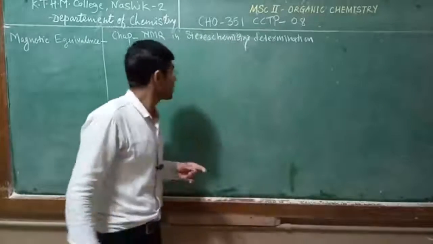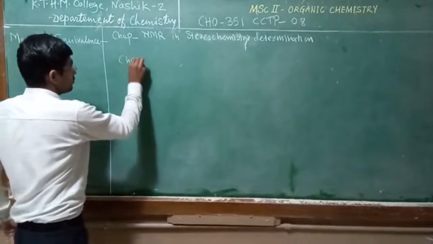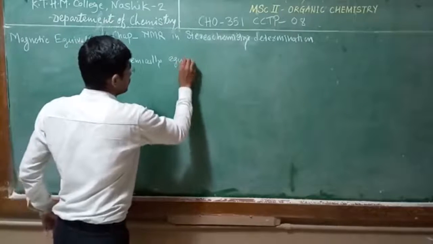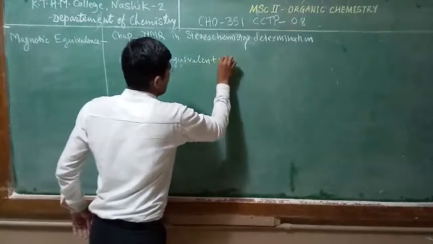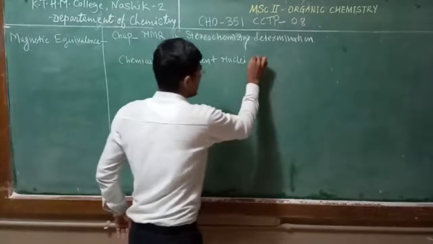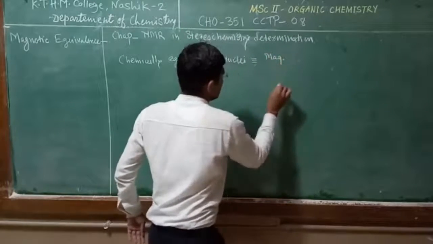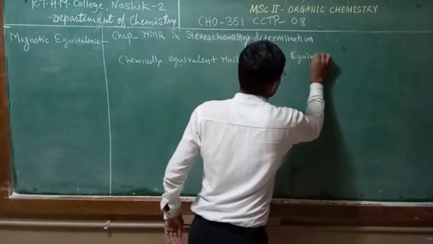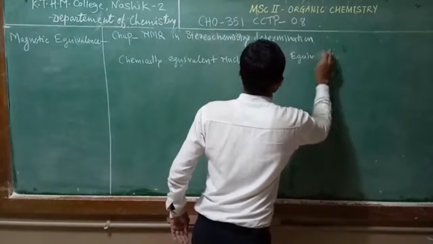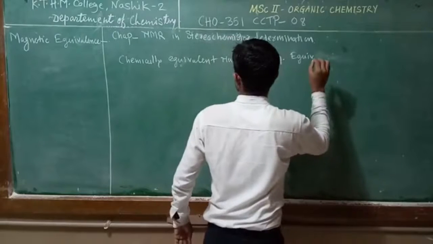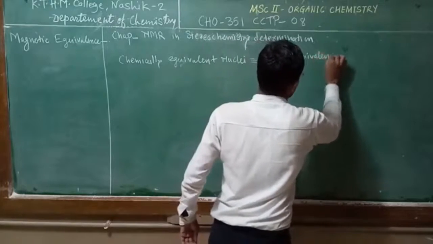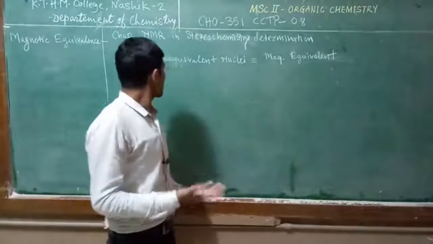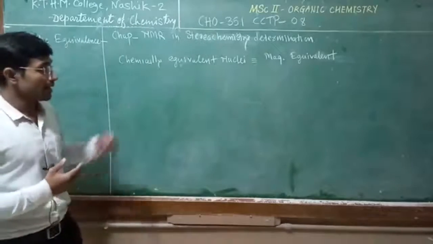Most of the time chemically equivalent nuclei are magnetically equivalent, but in some instances chemically equivalent nuclei are not magnetically equivalent.